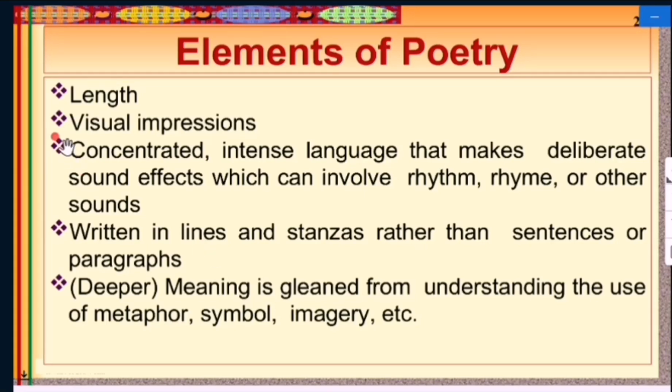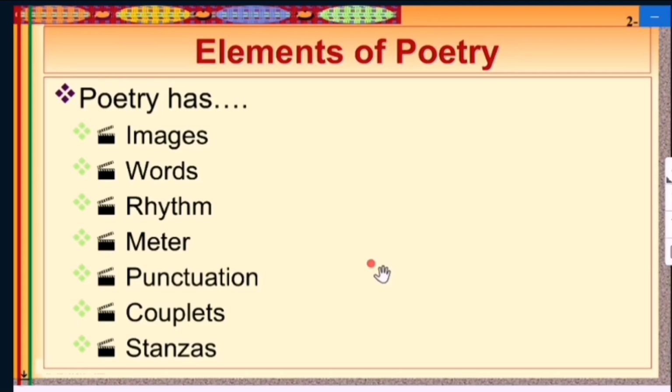Some of the elements of poetry are length, visual impression, and concentrated, intense language that makes deliberate sound effects, which can involve rhythms, rhymes, or other sounds, written in lines and stanzas rather than sentences and paragraphs. And deeper meaning is gleaned from understanding the use of metaphor, symbols, imagery, etc. Poetry has images, words, rhythms, meter, punctuation, couplets, and stanzas.